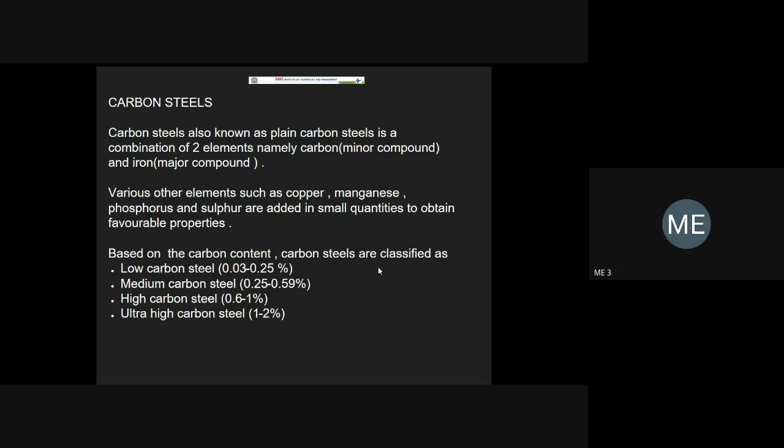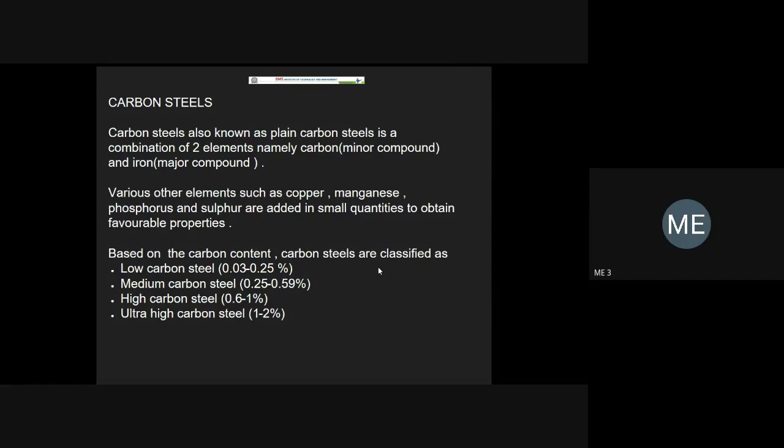Because of the spherical shape of the graphite, it has good machinability because of the grain structure. The properties of the material depend upon the grain structure or crystal. That's why we spent almost 8 to 10 hours explaining what is grain, what is lattice, what is unit cell, etc. So now it is only the application part. I will not go into details. I will not read all statements. What are the applications, what are the compositions, etc. Those who have good remembering capacity. These topics are a part of the second module. Your cast iron also comes under the second module. Your steel also comes under the second module.